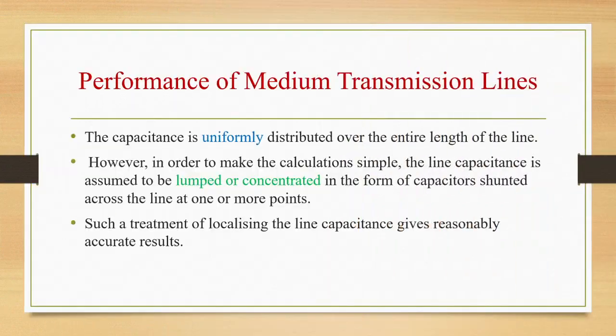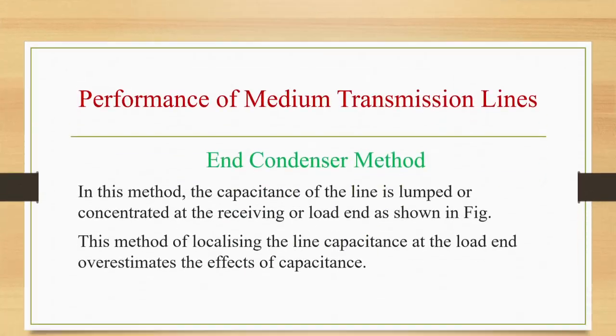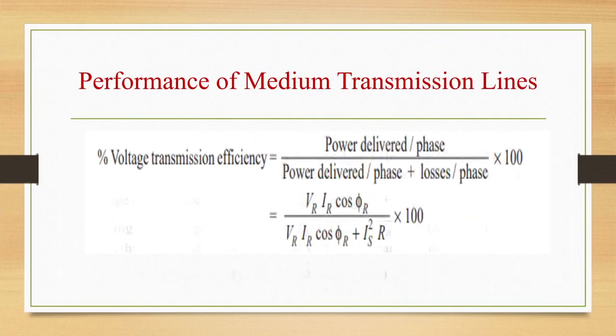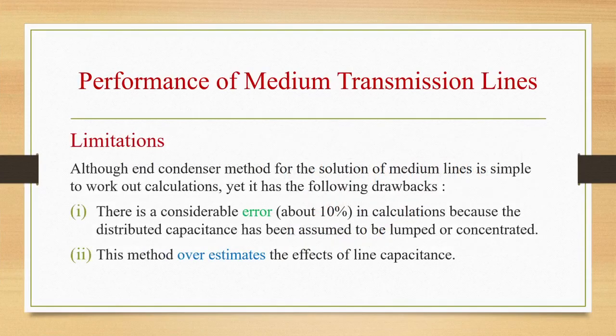So there are some limitations for the end condenser method. Although the end condenser method for the solution of medium lines is simple to work out, yet it has the following drawbacks. First, there is a considerable error, about 10% in calculations, because the distributed capacitance has been assumed to be lumped or concentrated. Second, this method overestimates the effects of line capacitance.